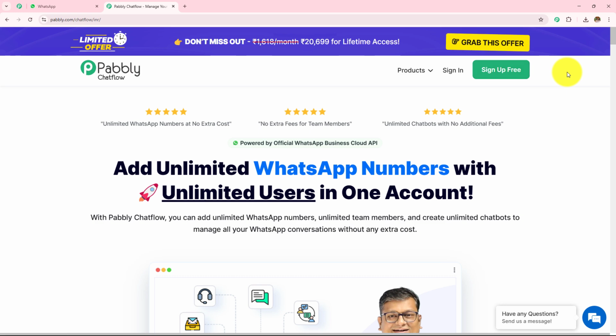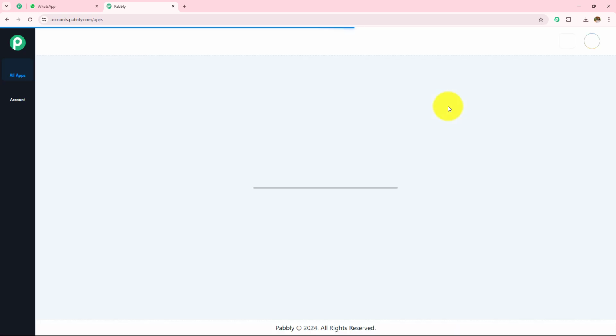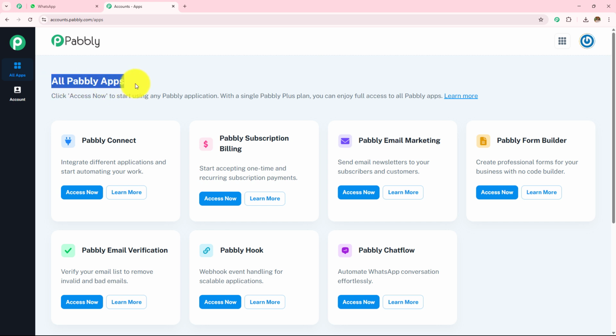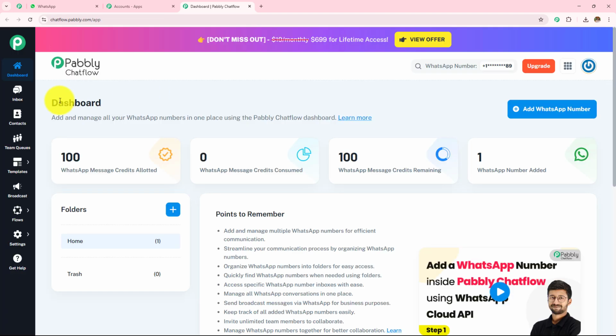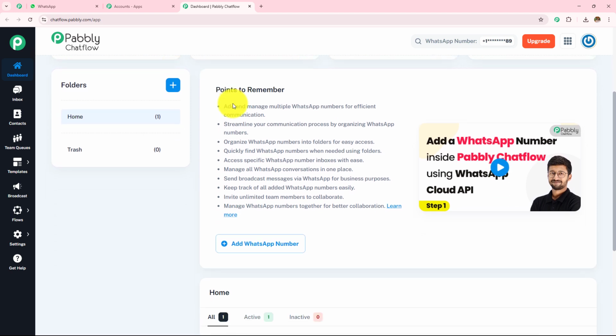Now here, as I am an existing user, I'll go with the sign in, and here it has taken me to this all Pabbly apps where I can see all the Pabbly applications. Here I am going to click on this Pabbly Chatflow Access Now, with the help of which we are going to create this WhatsApp chatbot. And it has taken me to this Pabbly Chatflow dashboard. Now, if you want to learn how you can create your own Pabbly Chatflow account, then you can visit our YouTube channel, or you can watch this video, add a WhatsApp number inside Pabbly Chatflow using WhatsApp Cloud API.